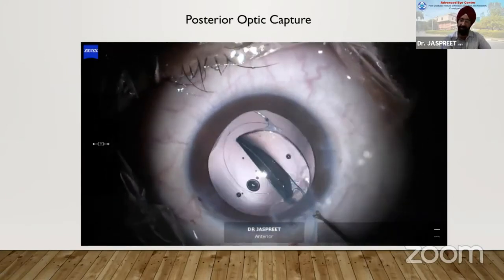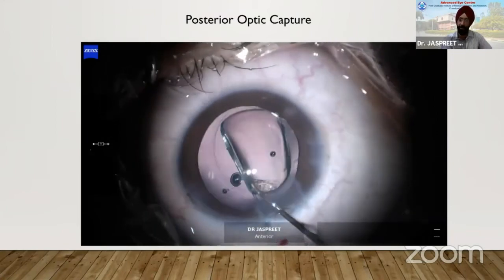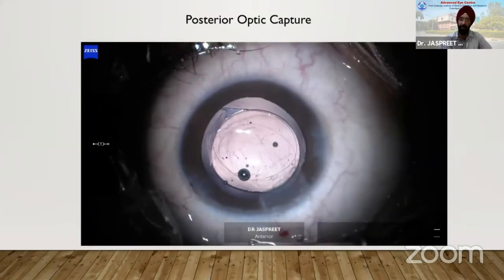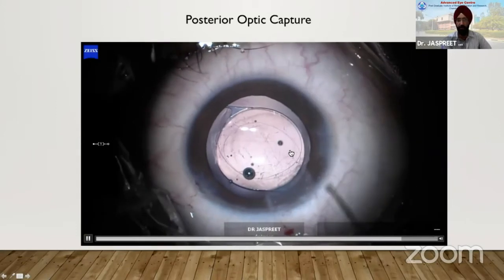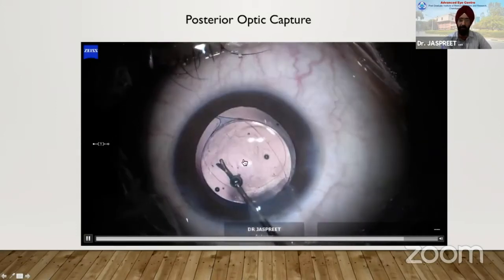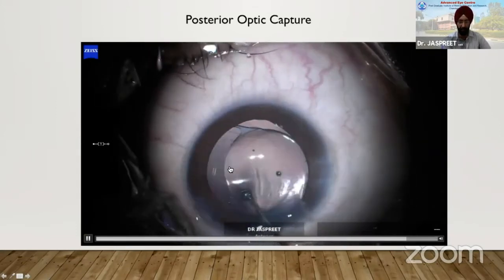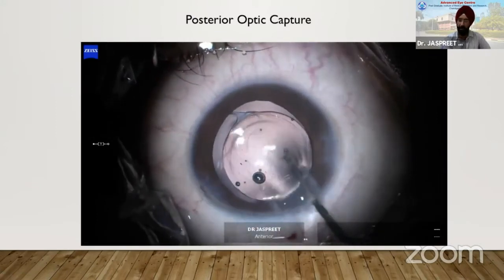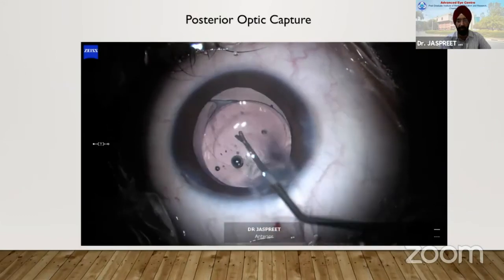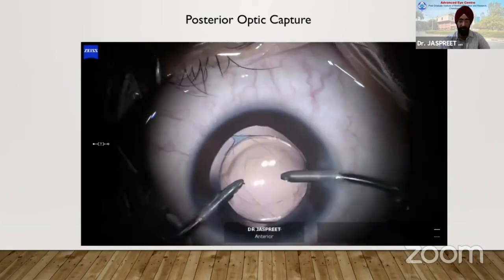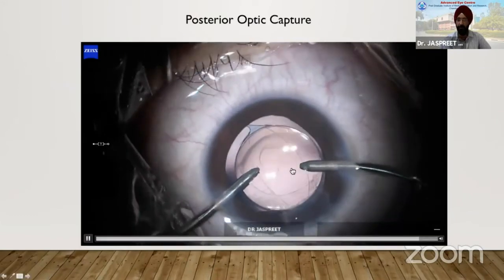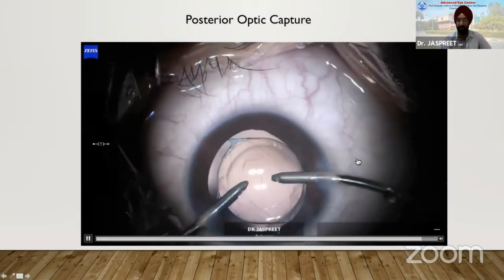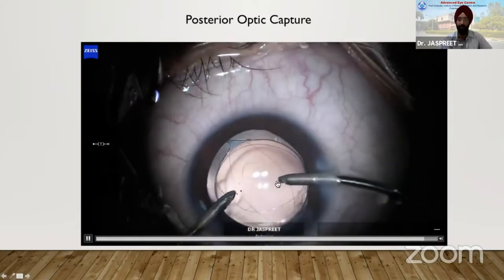And yes, in such cases, you can only implant a 3-piece IOL when you want to perform a capture. So first you implant the IOL in the bag, then we nudge the optic behind the posterior capsule. The haptics are in the bag, mind it. The haptics are not in the sulcus. Here you can see an oblong opening, which signifies that it's been captured very well. It's a locked IOL. It won't move anywhere.